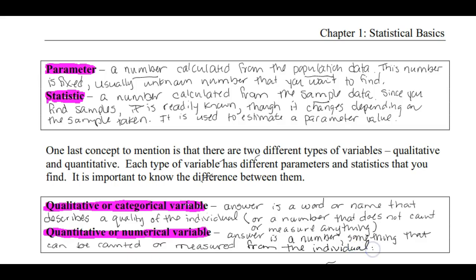So no matter what your degree field you're going into, no matter what type of data gets collected, all data can be classified as either qualitative or quantitative data.